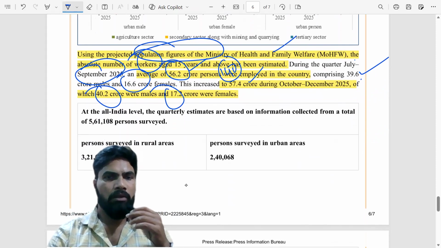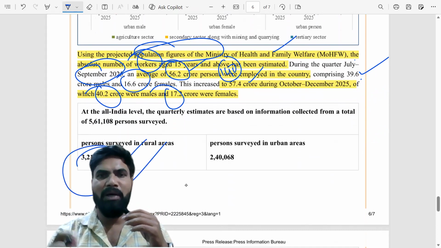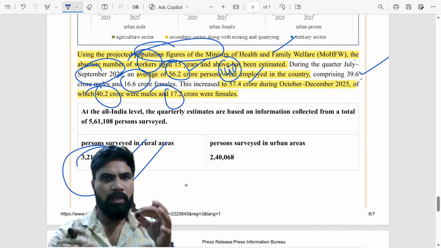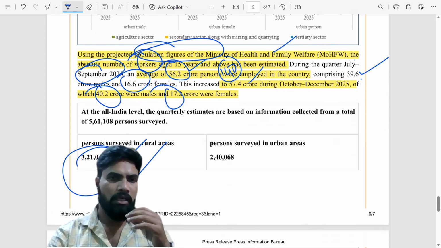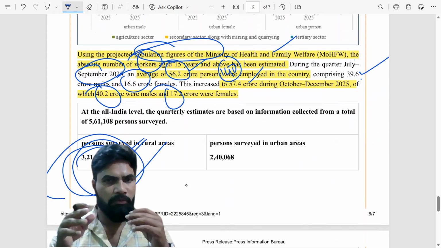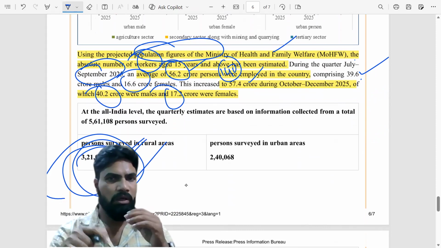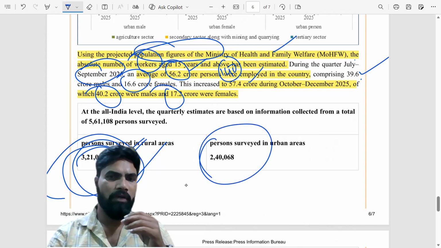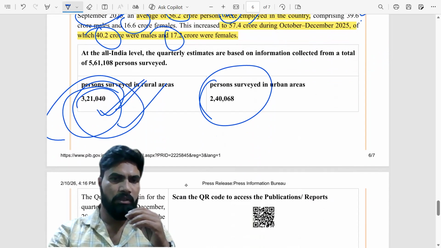Everything related to these surveys happens only based on samples, as it's not possible to meet every person and get the data. We collect the sample, analyze the sample, then release the data. Persons surveyed in rural areas are 3,21,000. Of course, this is not needed for you. You need not quote the figures related to the sample. You only have to be concerned with the data that has come out of this survey. The people surveyed in urban areas are 2,40,000 odd.